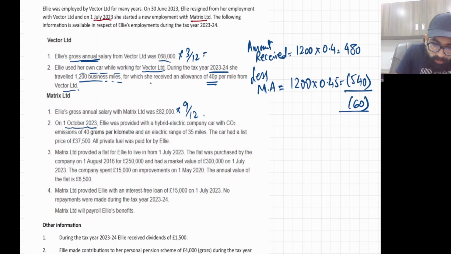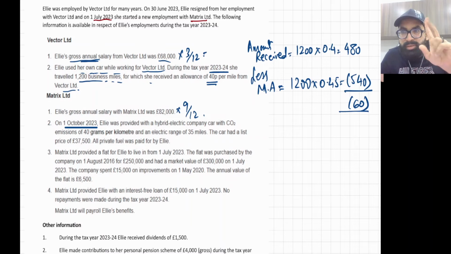On 1st October 2023, be careful with this date. 1st October 2023 means only 6 months left. October, November, December, Jan, Feb and March. Only 6 months in the fiscal year. Only be active with the dates. Keep your eyes big, open.